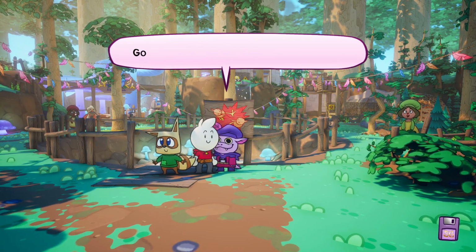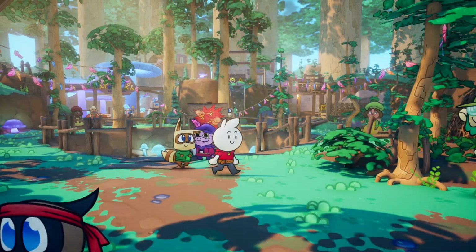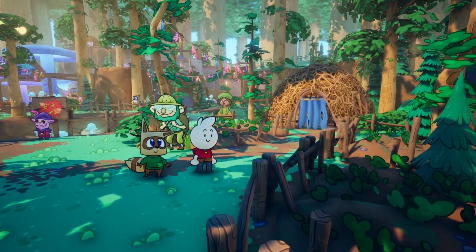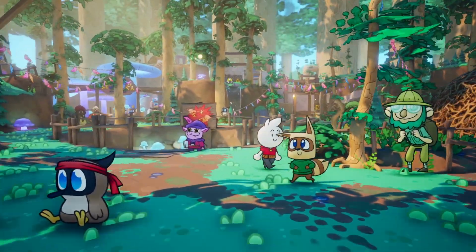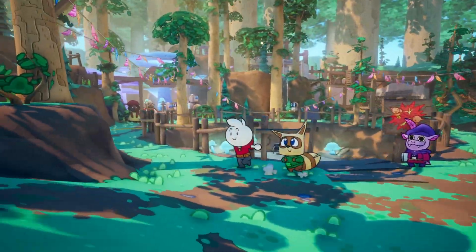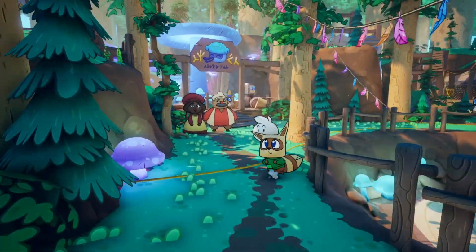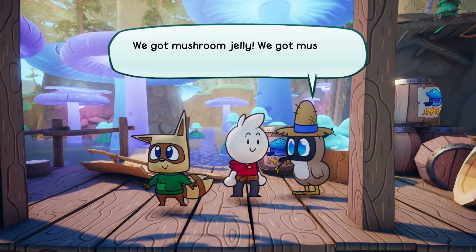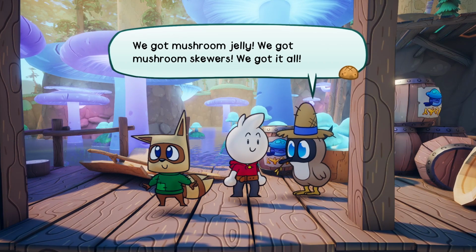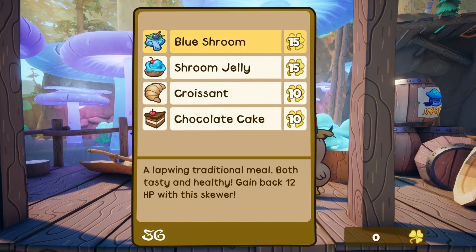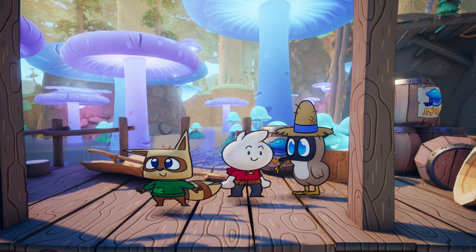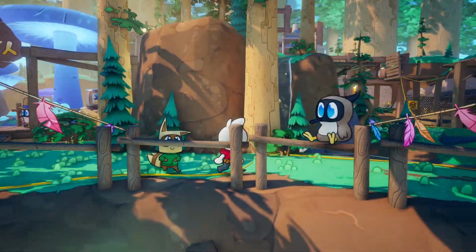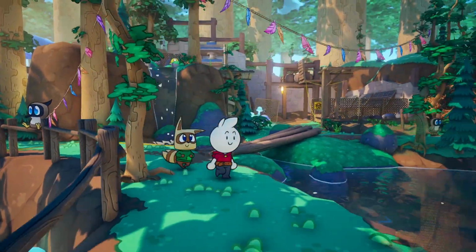Okay, I think it's working. Got it. Alright, so yeah. Next time we get into a battle, I will definitely elaborate on how everything works. You kind of got the basic gist, but there is more to it. A little bit more, I think, that I can explain. We got mushroom jelly, we got mushroom skewers, we got it all. Now, we actually haven't collected any money yet, and this is a shop where you can get healing items and stuff like that, so we'll do that in a bit.